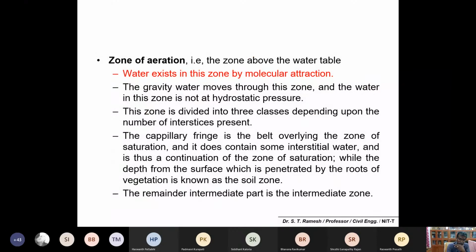The top zone you can call the zone of aeration, and this water normally exists in these zones loosely because of molecular attractions. That's what I told you. You can simply remember this as soil moisture. So please remember these points. Water in this zone exists by molecular attraction.